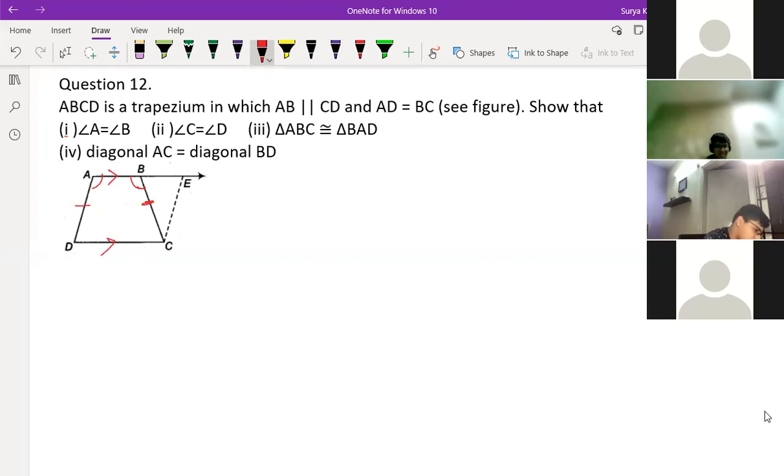See what we have done here. First of all, CE is there, no? We have to extend this CE, which is parallel to AD. You have to draw this construction, which is not given in the textbook, right? So we should make CE such that AD is parallel to CE, okay? It means that AECD becomes what? Parallelogram, by construction. First line is clear: AECD is a parallelogram because AB is parallel to CD.